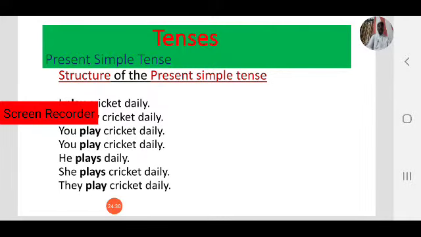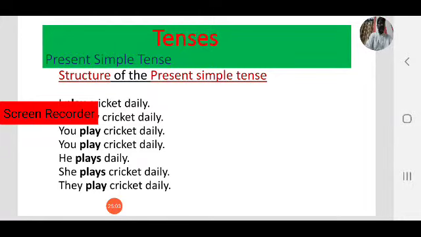Next, he plays cricket daily. Observe, he plays cricket daily. He is third person singular, so we add s to the base form. What is the base form? Play. So we add s: plays. He plays cricket daily. She plays cricket daily. She is also third person singular, so we add s to the base form. So, plays. Observe the verb forms on the slide.